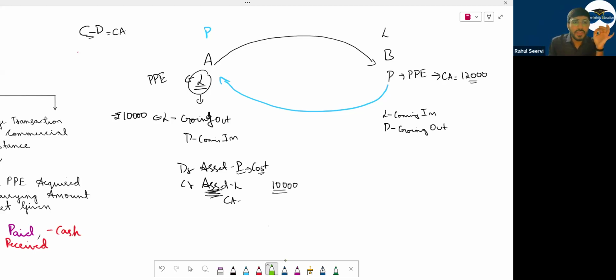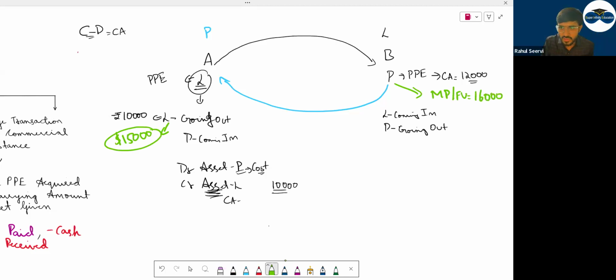But I say that if I go to the market and sell this Lamborghini, I will get 15,000. I am not selling to B here. We are only exchanging the car here. Do understand that? Market में fair value 15,000 है. Lamborghini has a fair value of 15,000. I say Porsche has a market price or fair value as 16,000. Now you say me at what value you will record Porsche in my books, because for me Porsche is coming in.